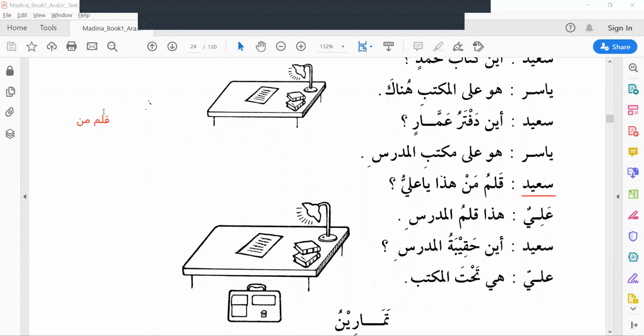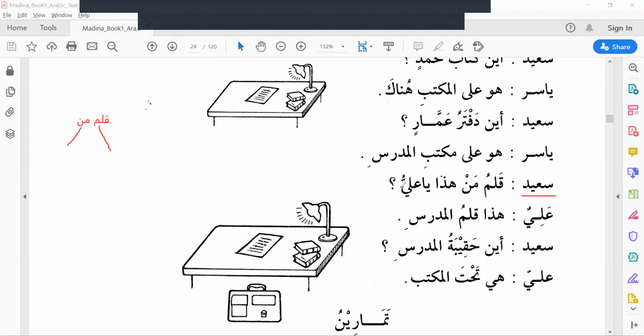This is also a mudaf and mudafun ilayhi, but man is a constant word. It won't take kasra because it is constant. It doesn't take any other haraka. Man is constant on sukun. Qalamu man means whose pen. Qalamu Zaidin means Zaid's pen. Qalamul mudarrisi means the teacher's pen. Similarly here, this is falling under possession.